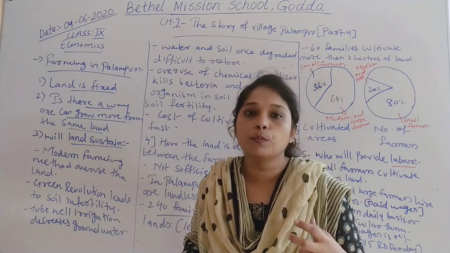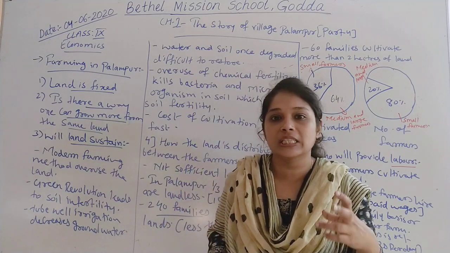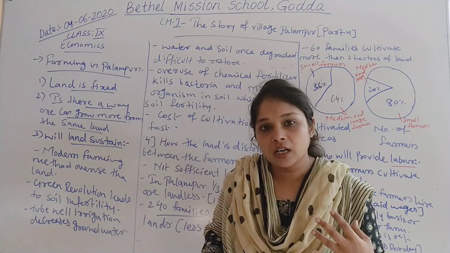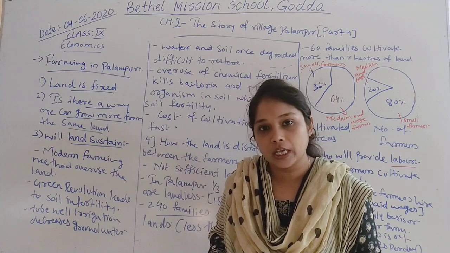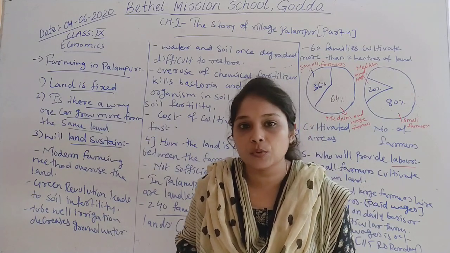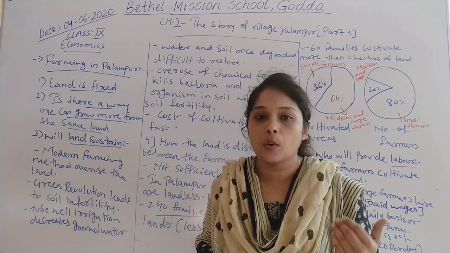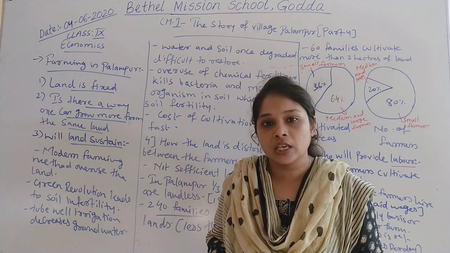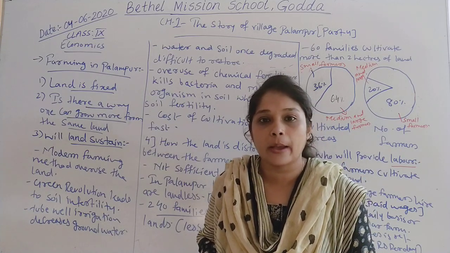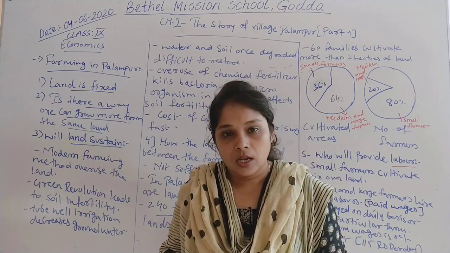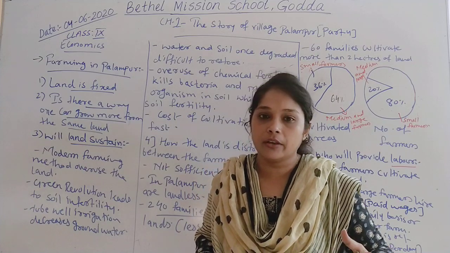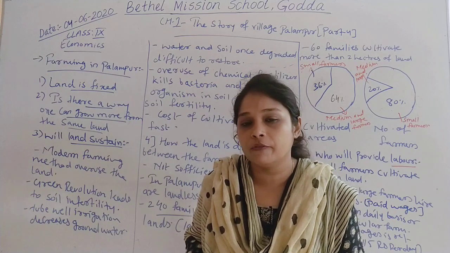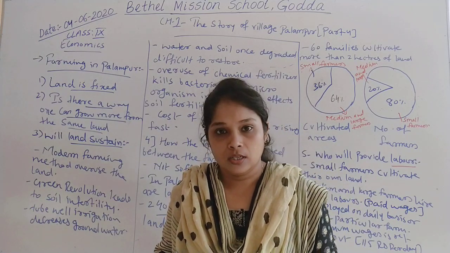Now when we talk about the production process, it involves four factors of production. When a producer produces a commodity, it requires four factors of production to produce a commodity or services, that is land, labor, capital and entrepreneur. Land is whatever we have under, below or above the earth.